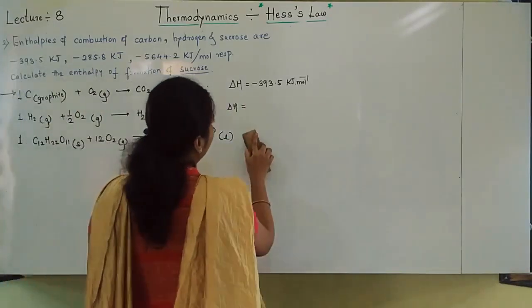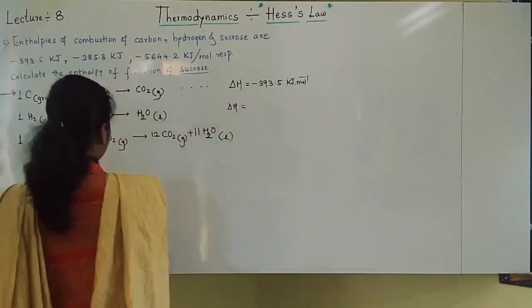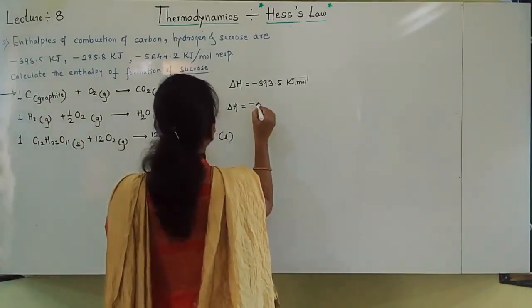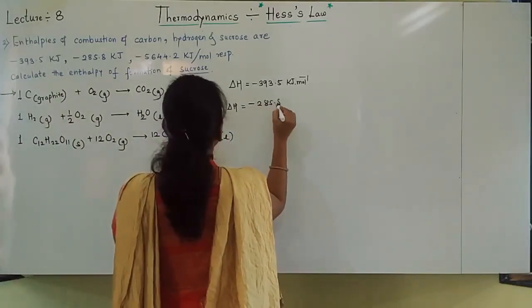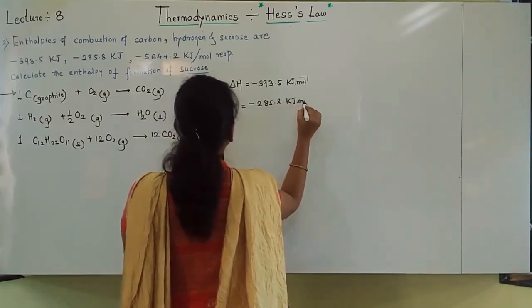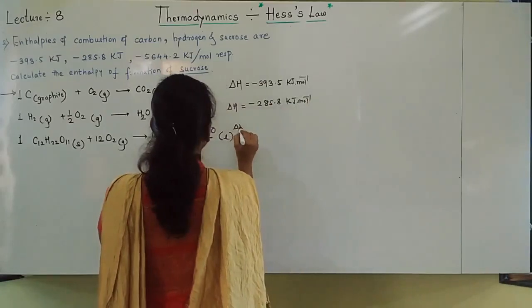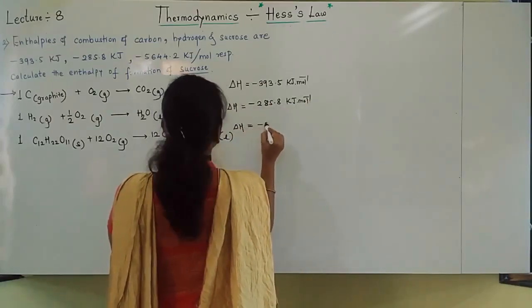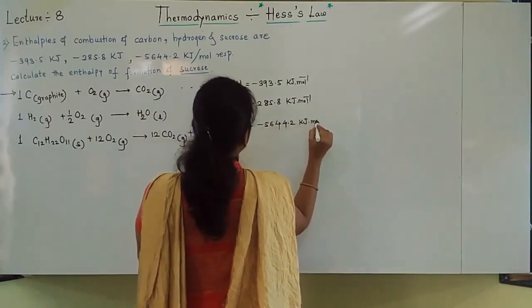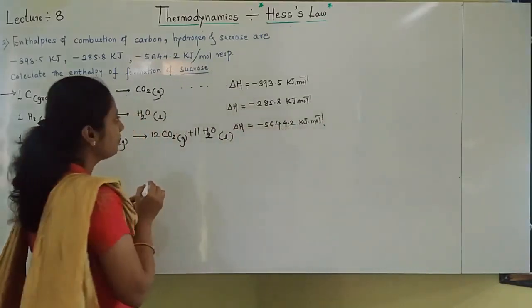We have to write the equations once again there. Minus 285.8. Okay, all these equations are written on the board.